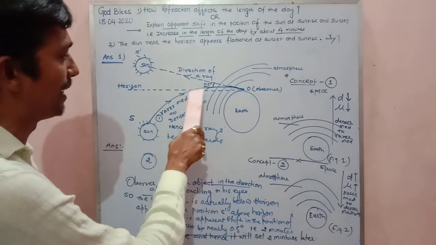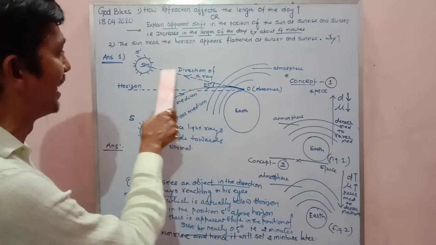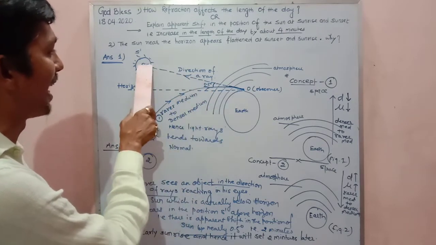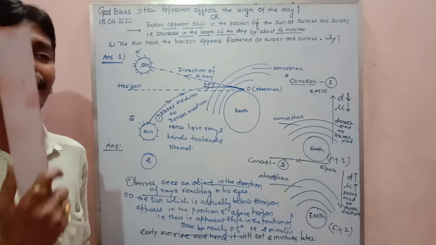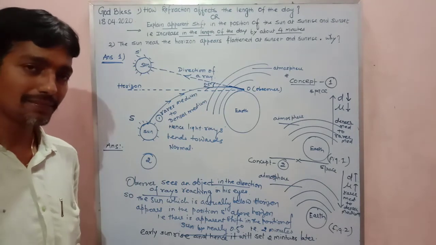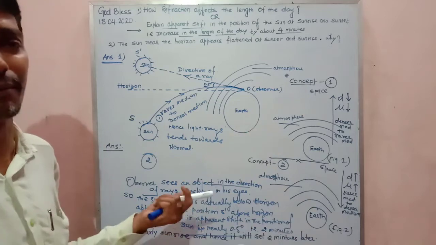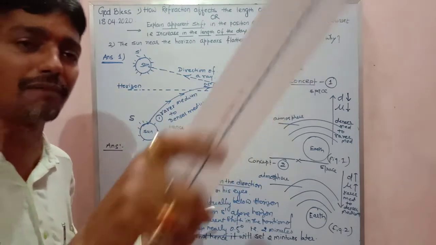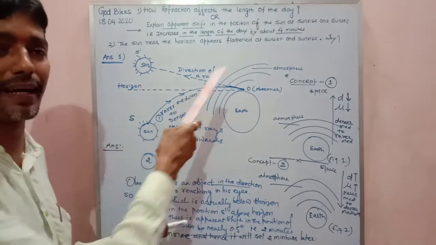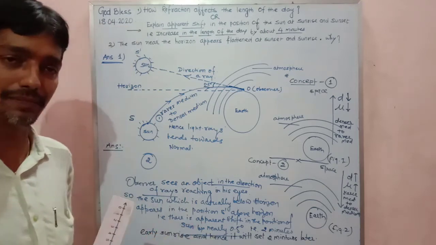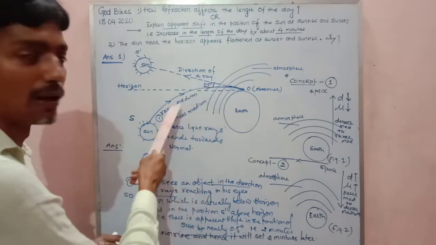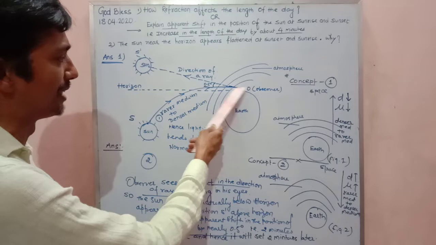So just as I have drawn the tangent on this curve, I observe that the sun has shifted apparently. Because the observer will see the object in the direction of the ray of light, and the direction of the ray of light is a straight line, not a curve like this, I should draw the tangent to it.